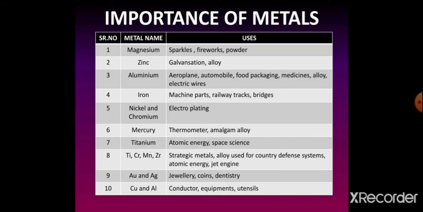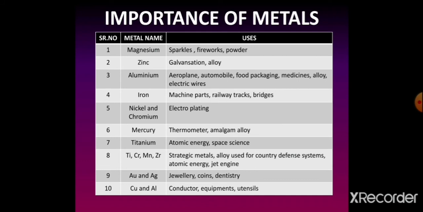Magnesium powder is used as a reagent. Another metal is the zinc. Zinc metal is used for galvanization of iron metal. As you know, the galvanization process is nothing but the electroplating process. It protects iron metal from rusting. Zinc metal is also used in different chemical reactions as well as in making alloys like brass.